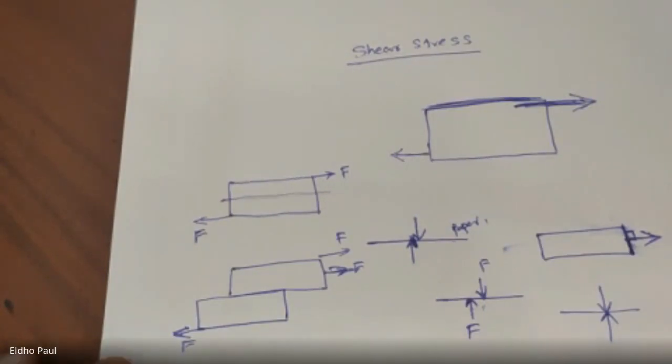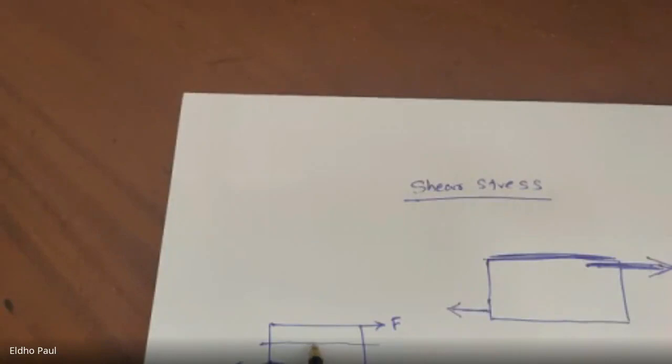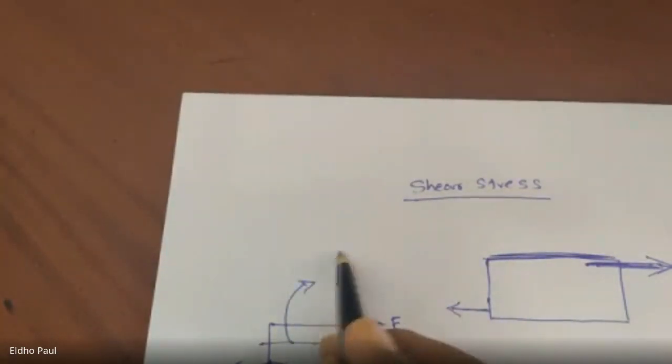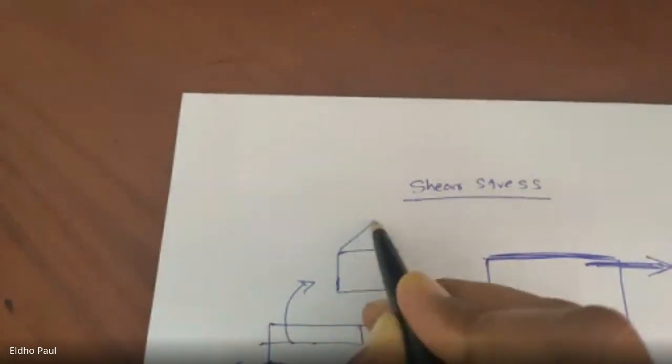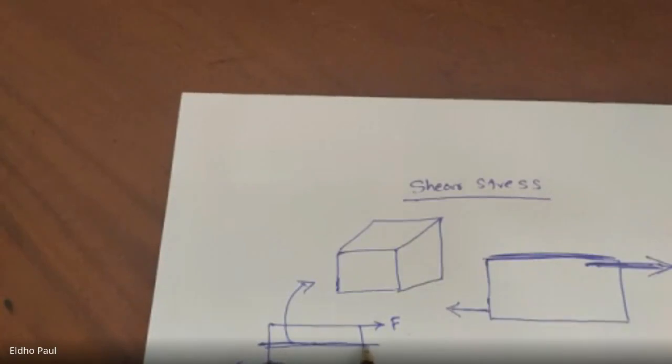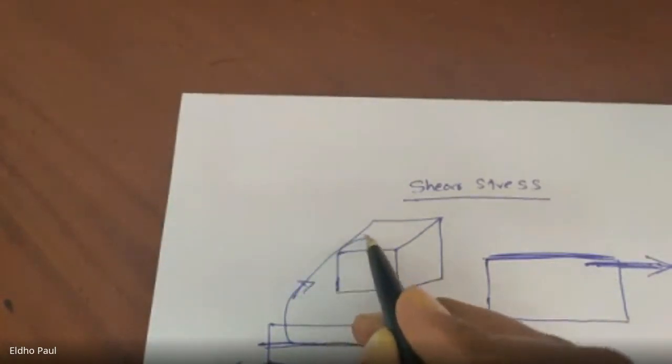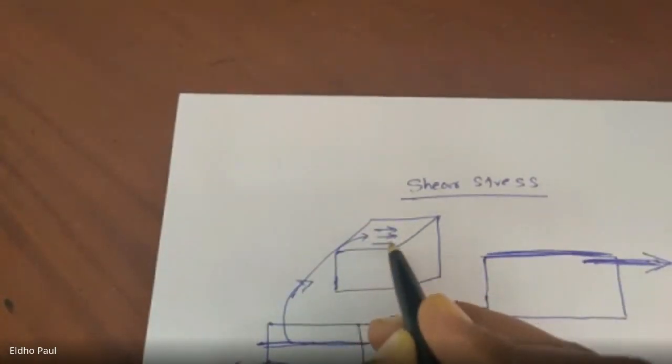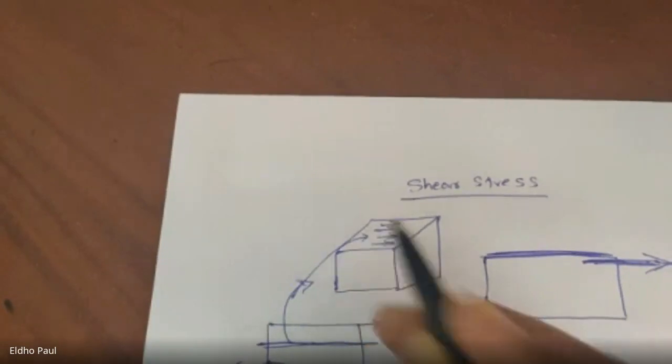So if you take any body, if you take this cross section, and this will be the cross section of the body, then there is some shear force across this cross section.